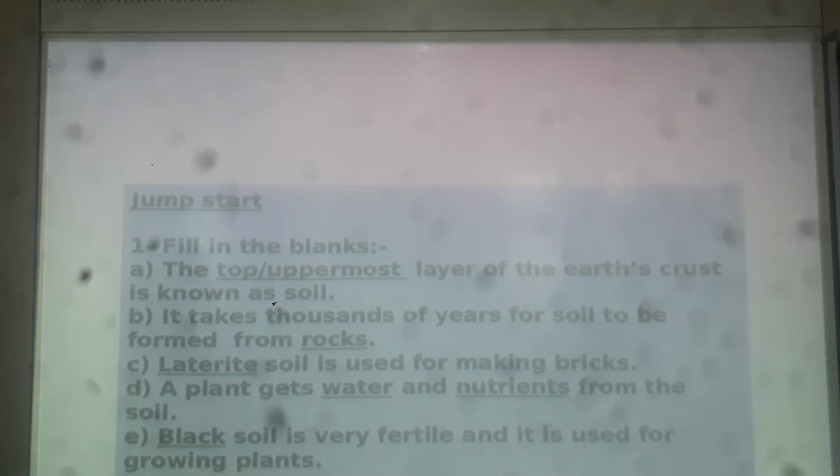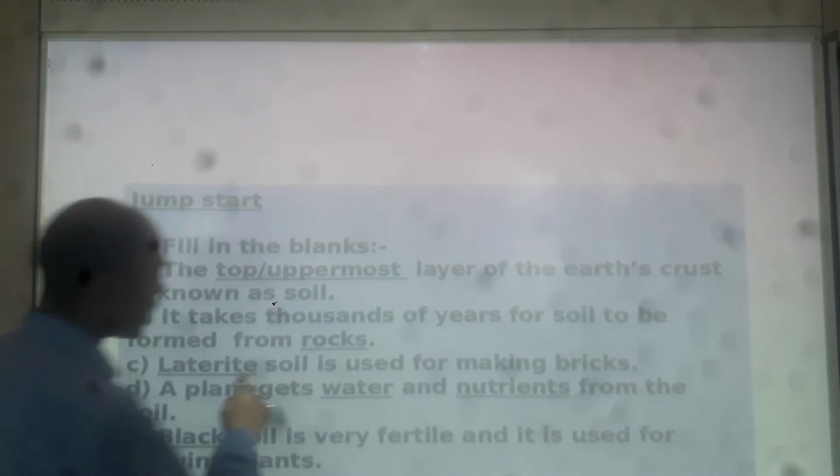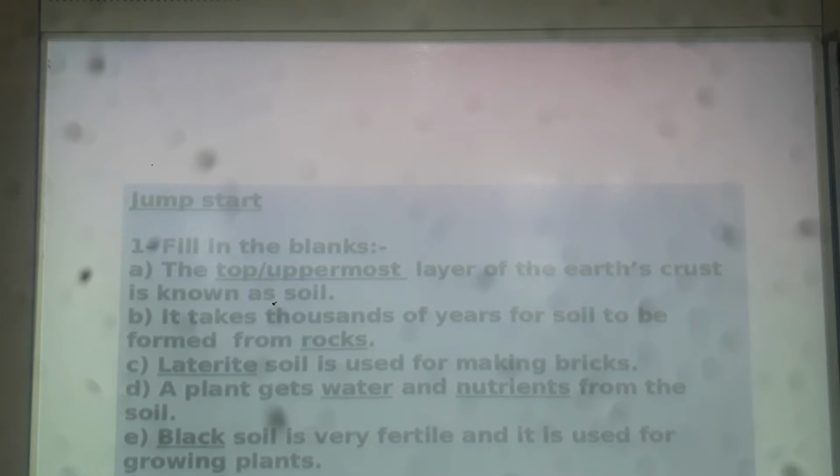Dash soil is used for making bricks. Which soil is used for making bricks? It is laterite soil. So laterite soil is used for making bricks.